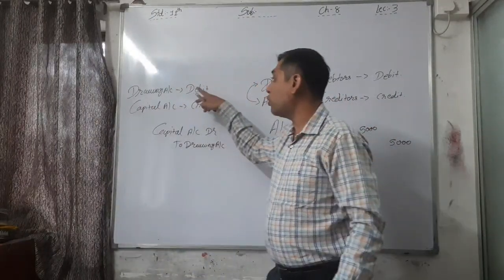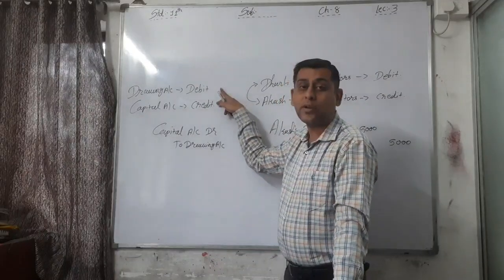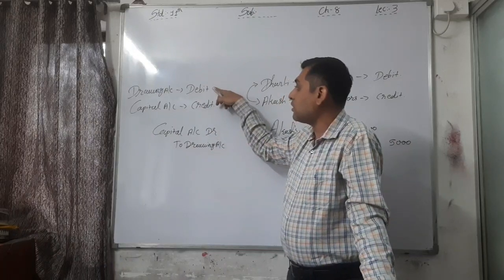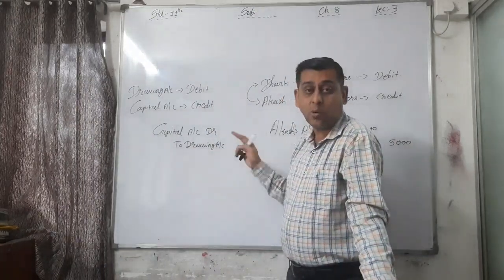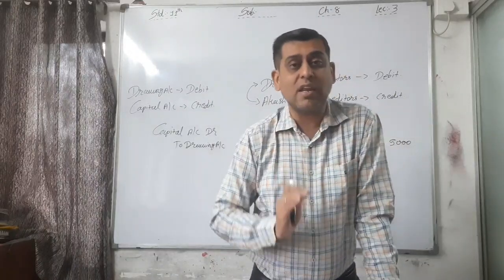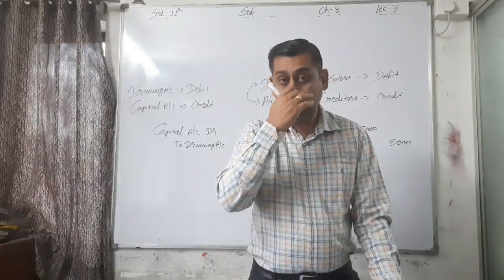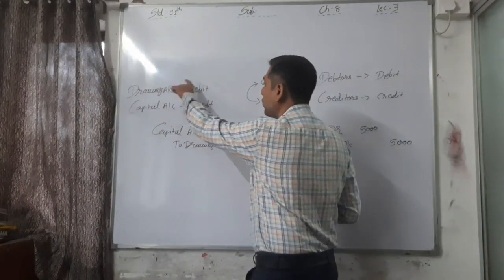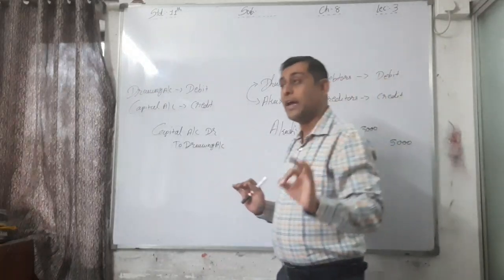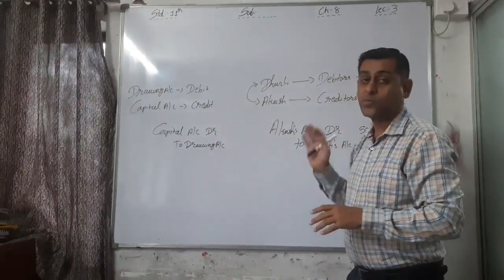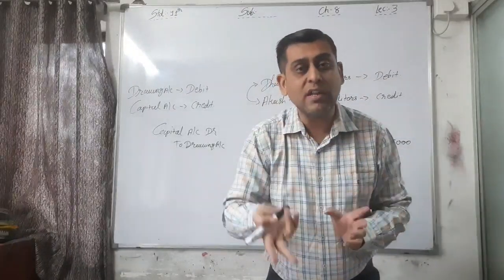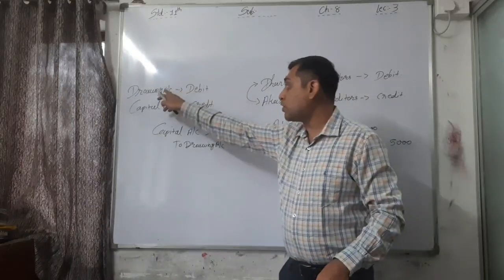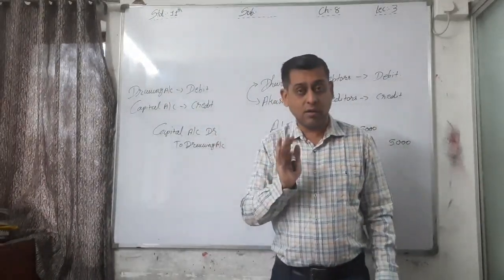Again, if we want to transfer drawings to capital, capital account has a credit balance, that's why capital is debited, and drawings has a debit balance, that's why drawings account is credited. Whenever we are transferring any amount or closing any account, we have to make sure first which balance the account already has, debit or credit. Now only reverse it, nothing else. Very easy, but you have to know which balance is there in the account first.